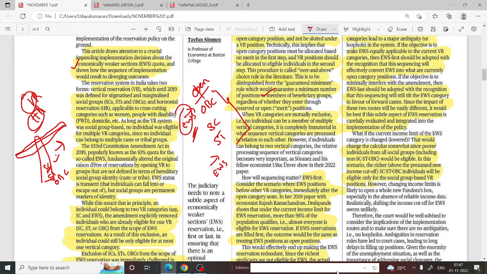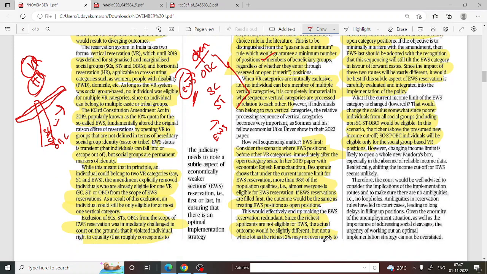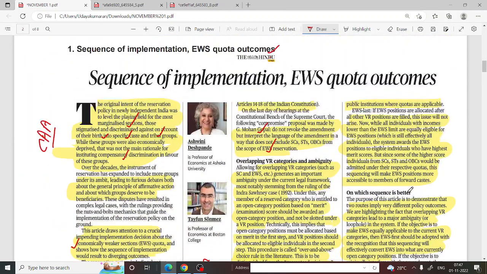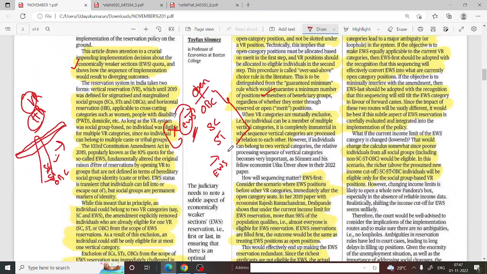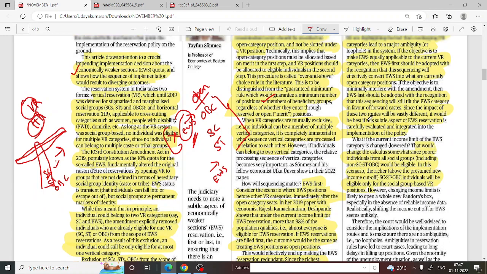So this would effectively end up making the EWS reservation redundant. So this will make the reservation a waste. Since the richest applicants are not eligible for EWS, the applicant outcome will be slightly different, but not by a whole lot. The richest 2% may not even apply to the public institutions where quotas are applicable. Now the second position is where we consider EWS at the last stage.